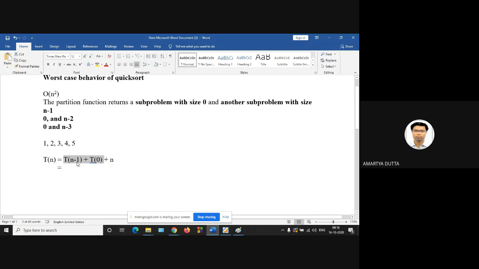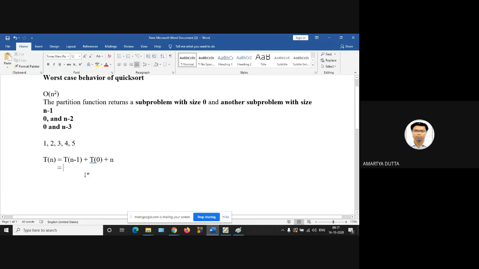One part with subproblem size n minus 1, another one with subproblem size 0. And the partition function, the cost of the partition function is order of n.